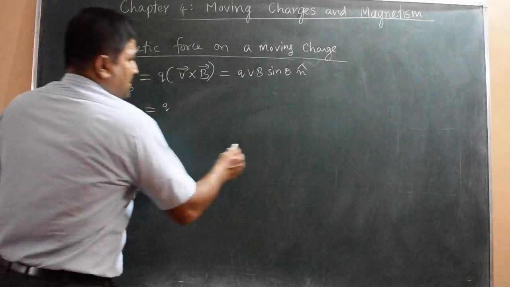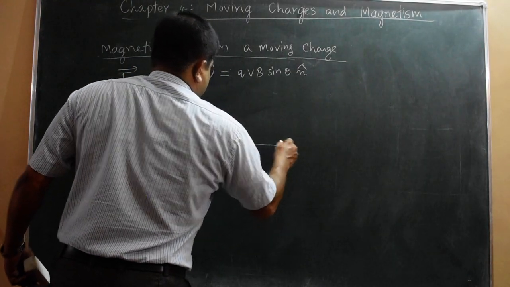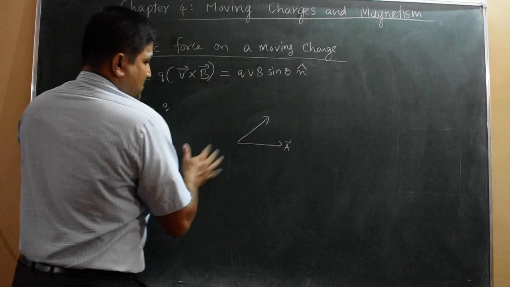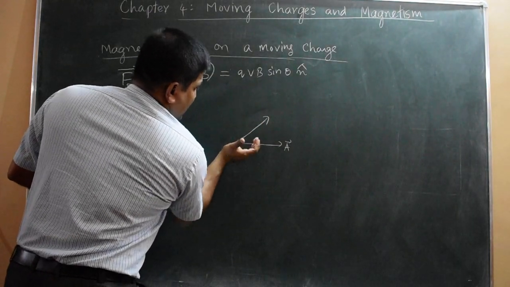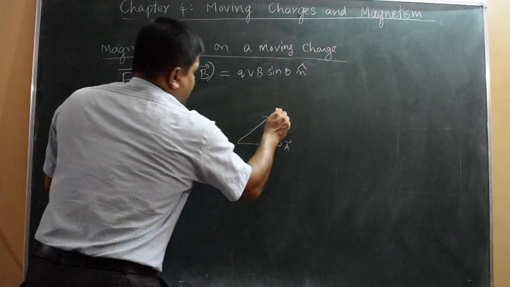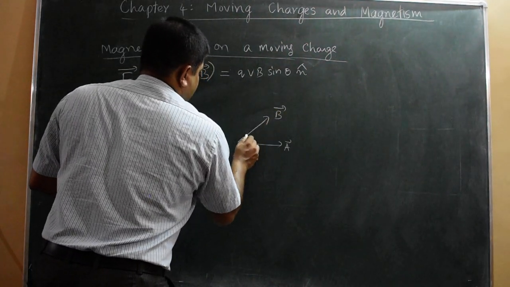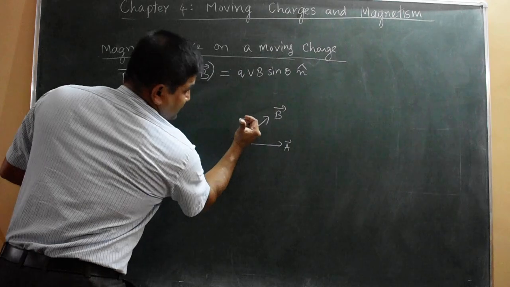In simple ways I can say, if vector A is like this and vector B like this, then we curl the fingers from vector A to B, A to B like this.